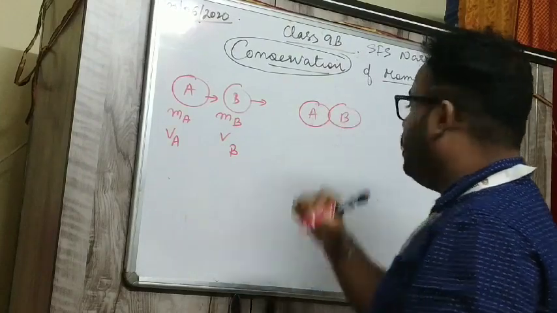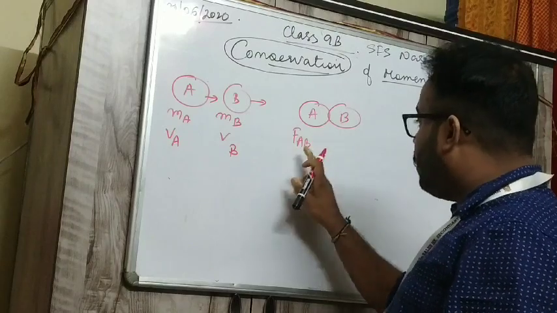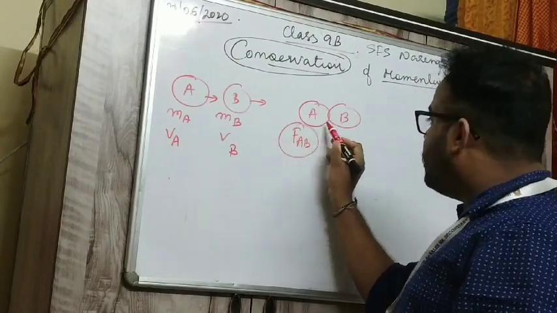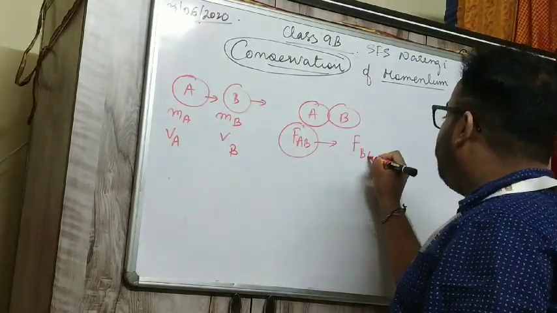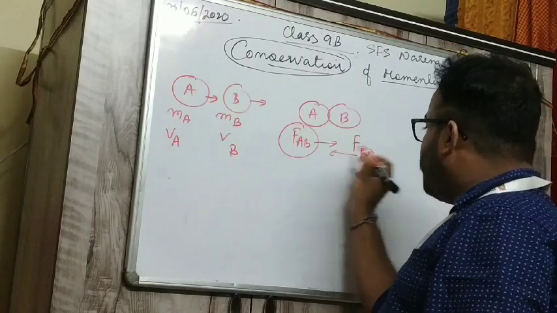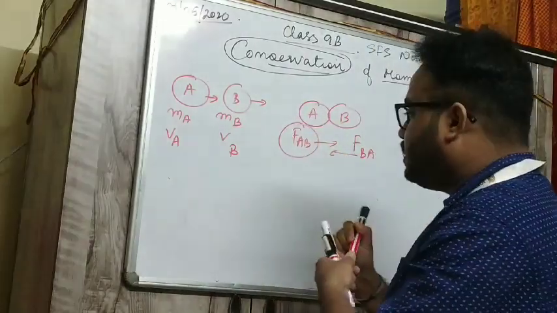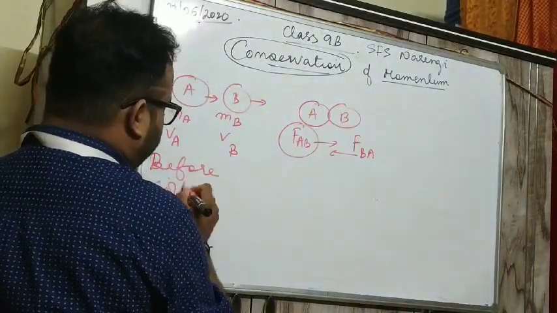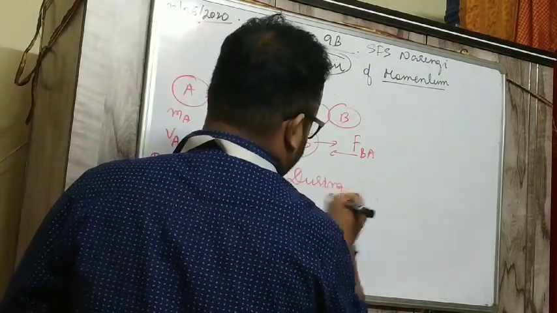A is exerting a force on B, I have written FAB, and here I will write FBA, meaning B is exerting a force on A. Both are exerting forces. This is before collision, and this will be during collision.